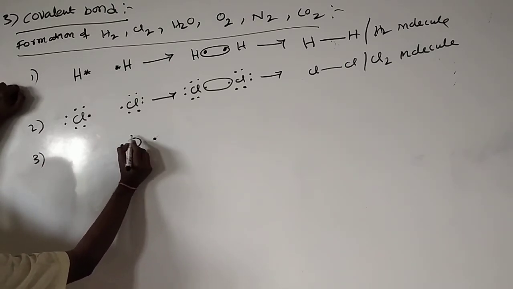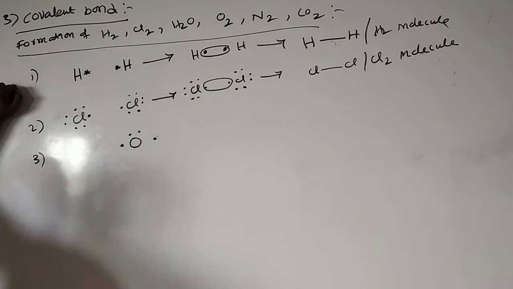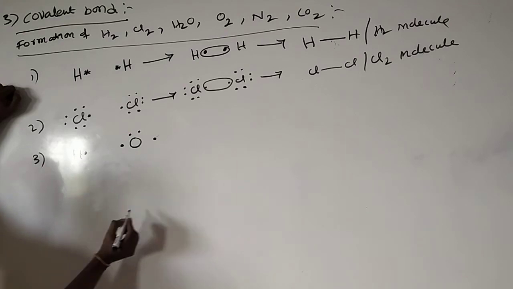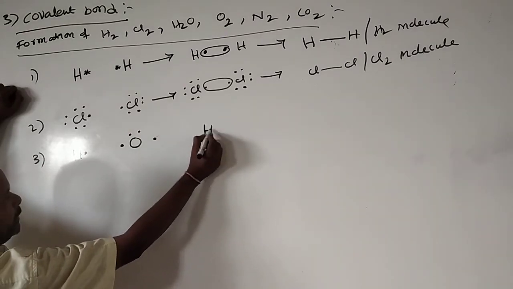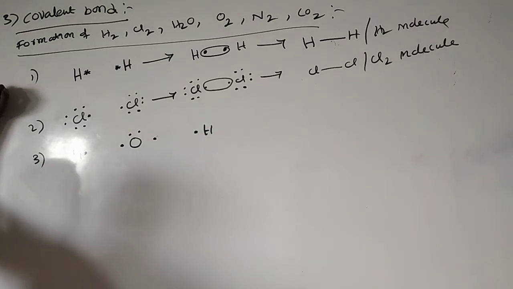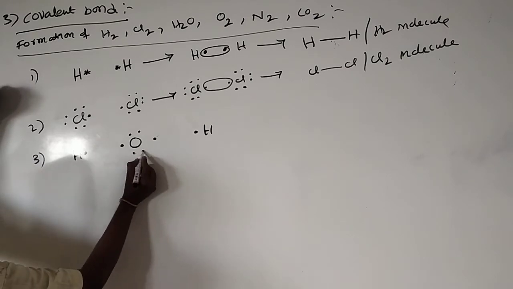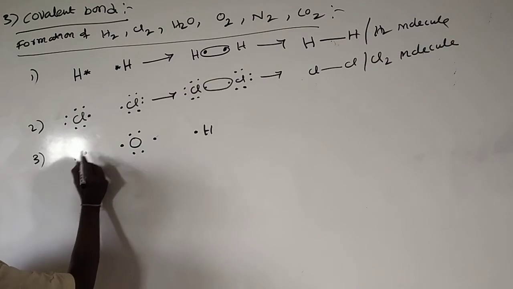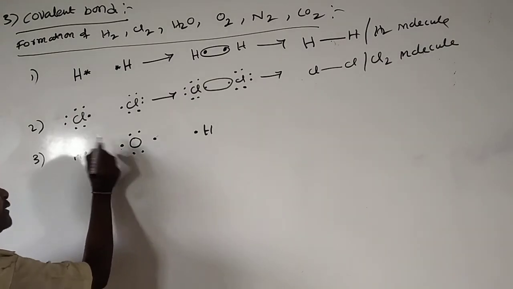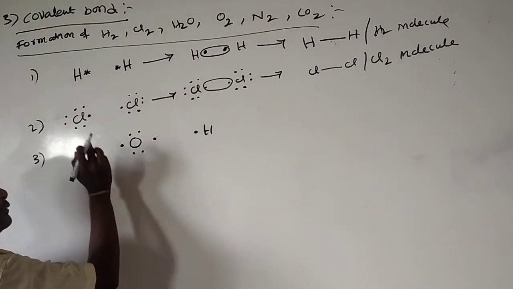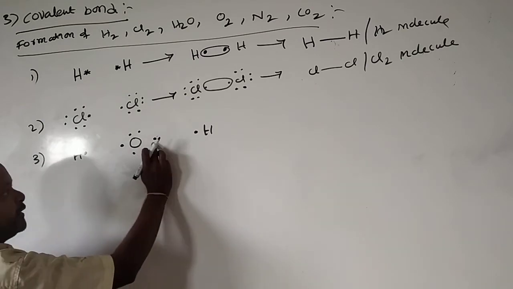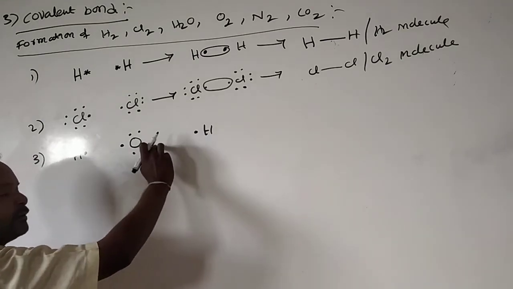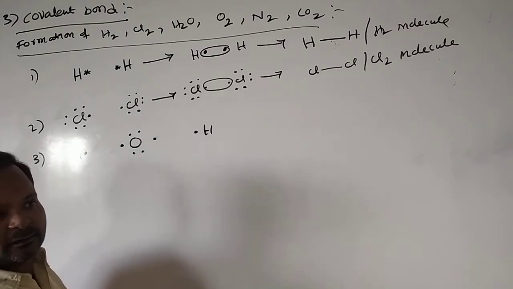Here one lone pair of electrons. Hydrogen has a single electron, and here also hydrogen has a single electron. This hydrogen donates 1 electron to oxygen, and oxygen donates 1 electron to hydrogen. This oxygen does the same with the second hydrogen.